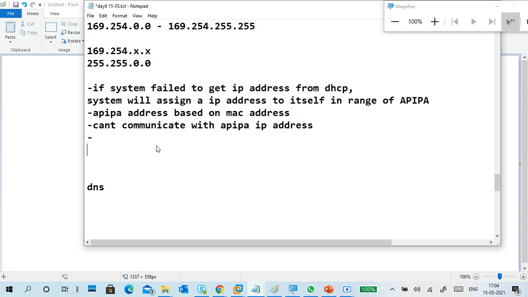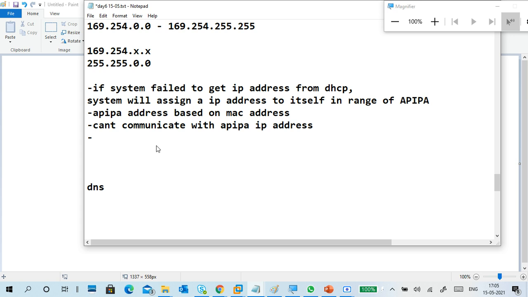Now, in case it fails to get an address: DHCP addresses are full, the DHCP server is offline, or the DHCP server is down or stopped. In any such case, or if there is a conflict in the network, you will get APIPA. When you see 169.254, that means APIPA only. It is based on your MAC address itself, assigned in that range only. We cannot communicate with the APIPA address, we can't use it.